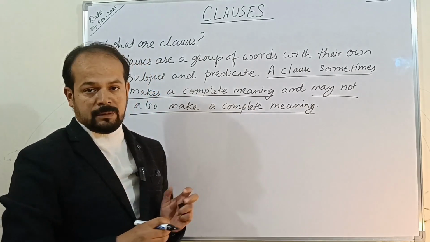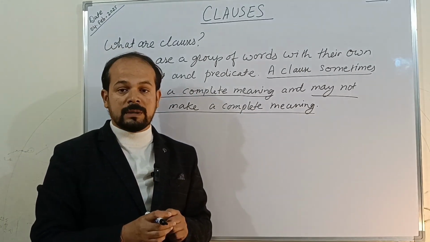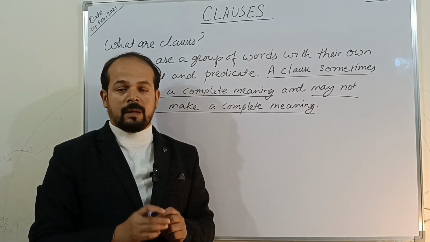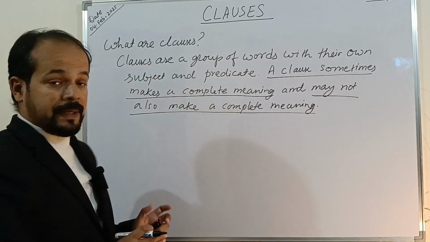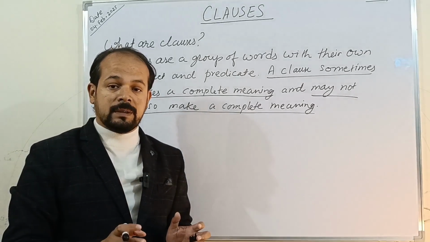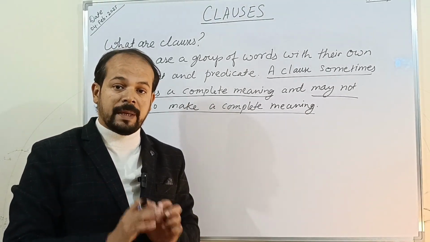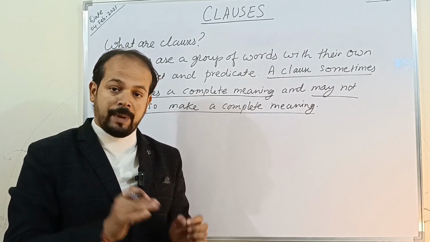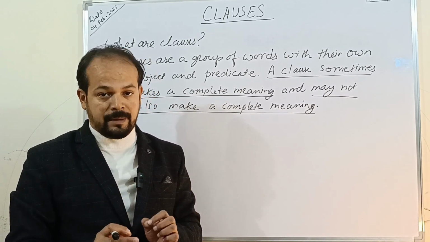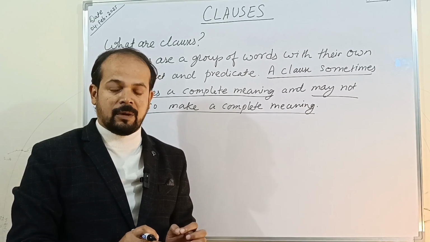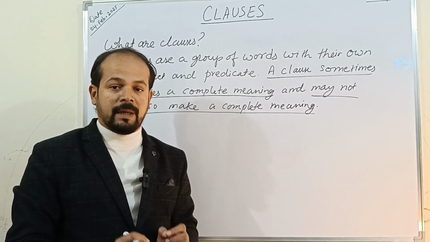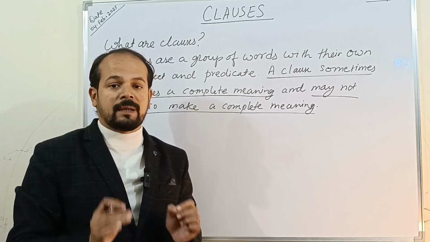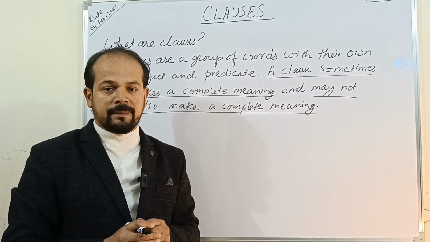Unlike that, a phrase is also a group of words, but it never makes a complete meaning. What is a phrase? A phrase is a group of words which does not make a complete meaning. A clause is a group of words which may or may not make a complete sense. Whereas a sentence is a group of words which always makes a complete meaning.